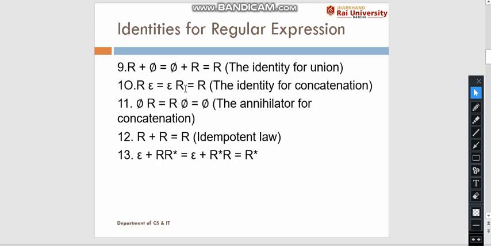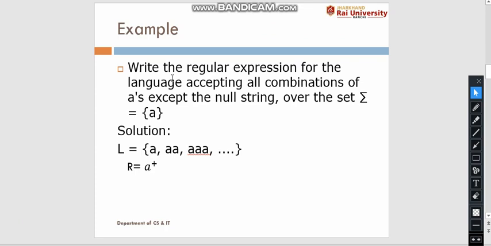Now we will do some examples. We will see how a regular expression can be written for a language. Example number 1: write the regular expression for the language accepting all combinations of a's except the null string. We have to create a language that contains all combinations of a except the null string.